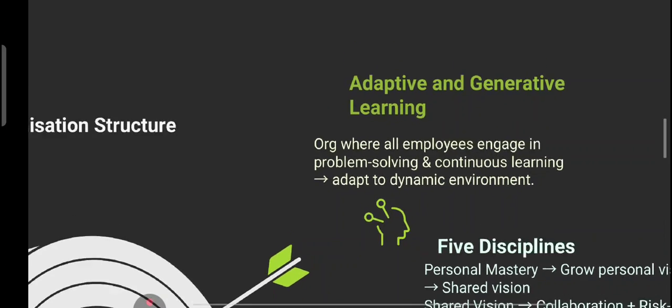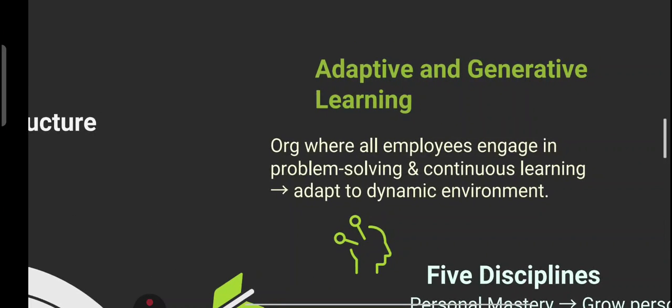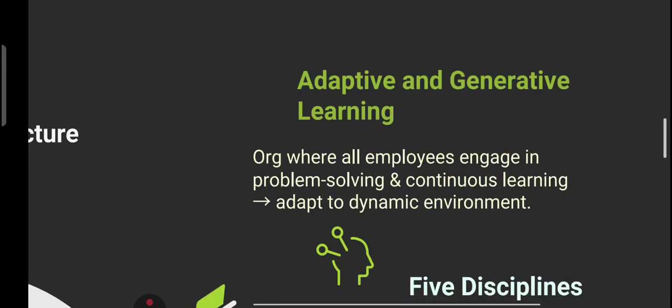The first thing we have is adaptive and generative learning. This is not just about solving today's problems, right? It is all about evolving constantly to meet tomorrow's challenges. In such an organization, learning is woven into the culture. So adaptive and generative learning means not just solving today's problems, but evolving constantly to meet tomorrow's challenges.